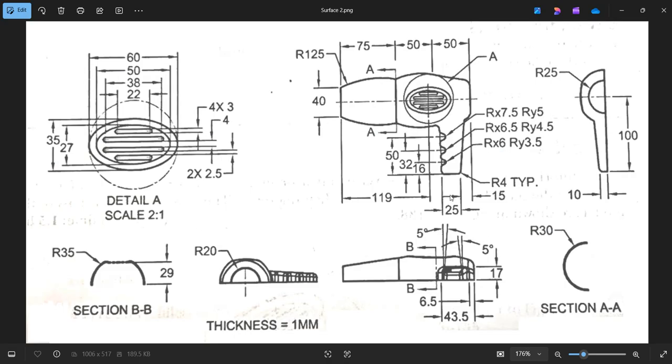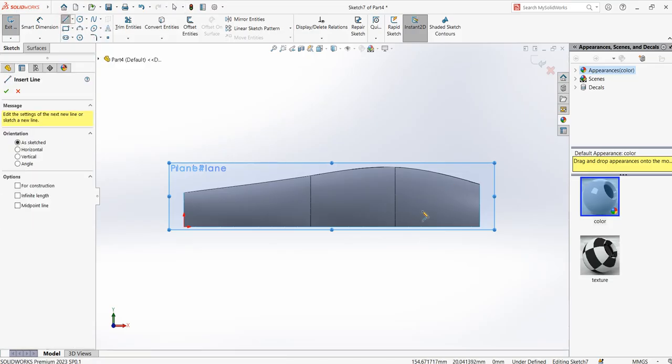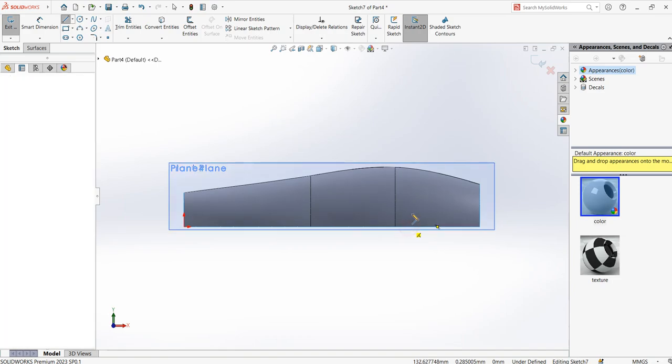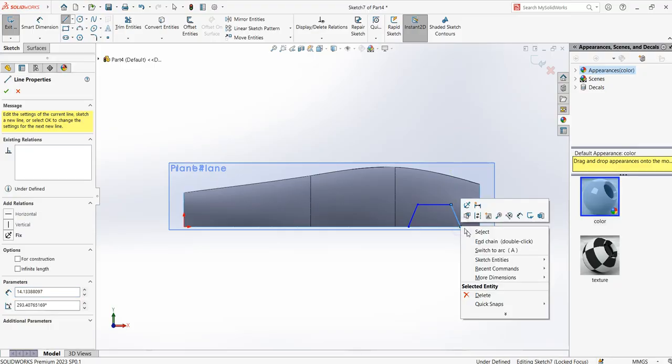Now we're going to create the smaller rectangle. The smaller rectangle is given as 25 and the height is 10. So x is 25, height y is 10, and then there is an angle of 5 degrees on both sides. And the location dimension is 15 mm from the edge. So with that information, I click on the line command. I know there's an angle, so I create a drafted rectangle like this, a trapezoid.